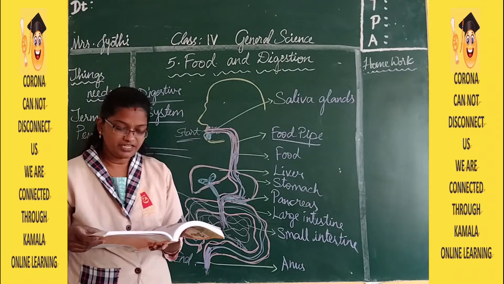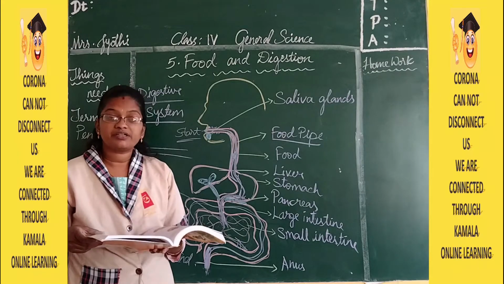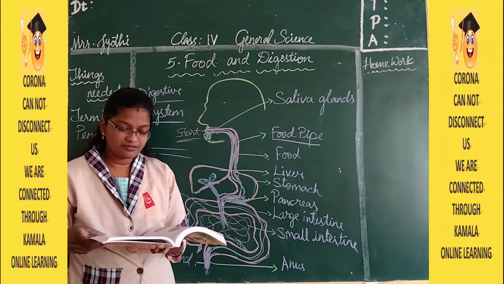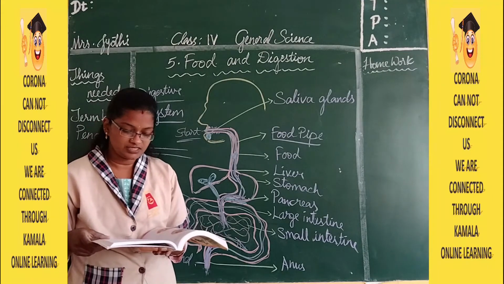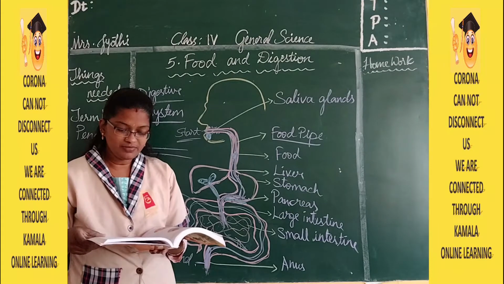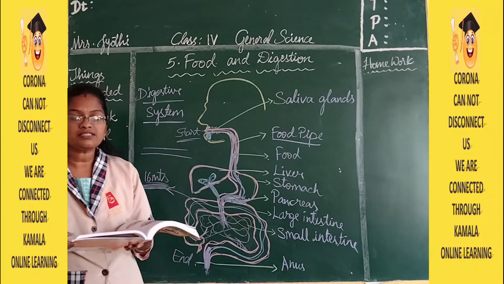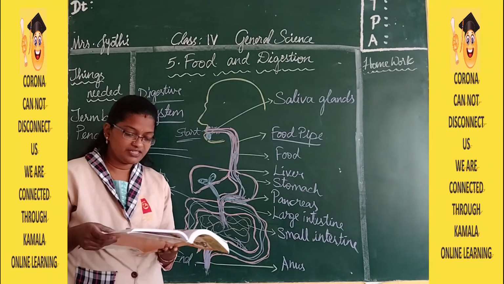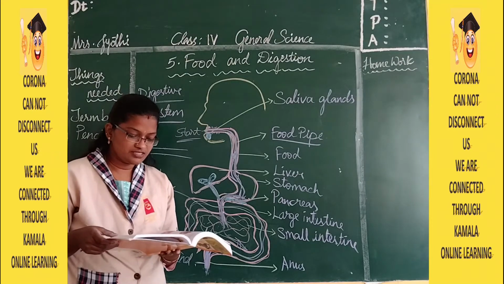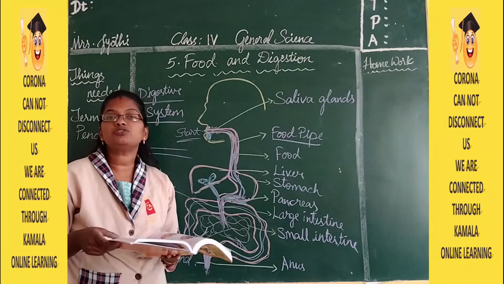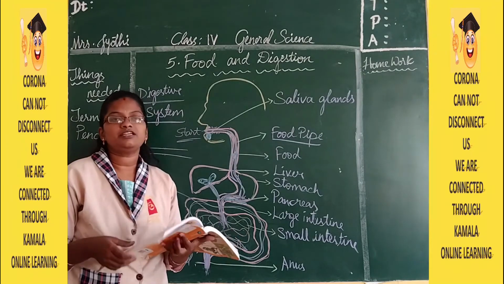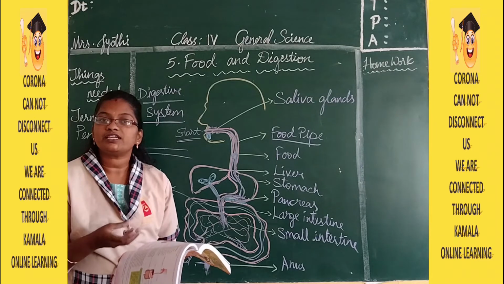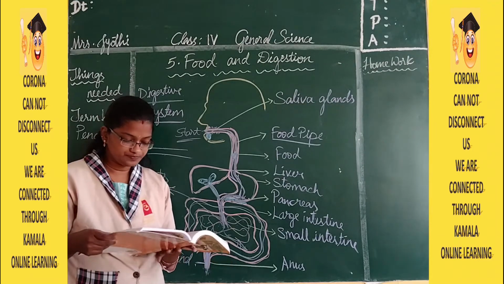After putting the food in our mouth, we use our teeth to bite it. Teeth are also used to chew the food and break it into small pieces. When we chew, a liquid called saliva mixes with our food. Saliva is secreted from the salivary glands. It changes the insoluble starch into soluble starch. That is, it makes the food into a soft ball that is very easy to digest.